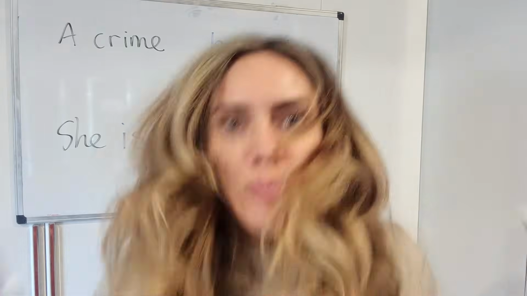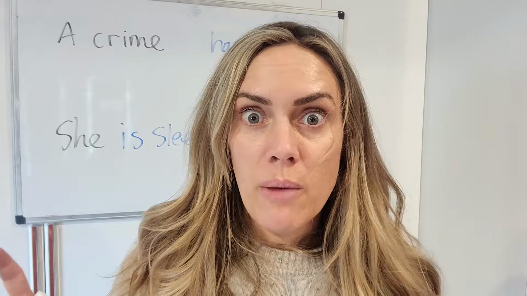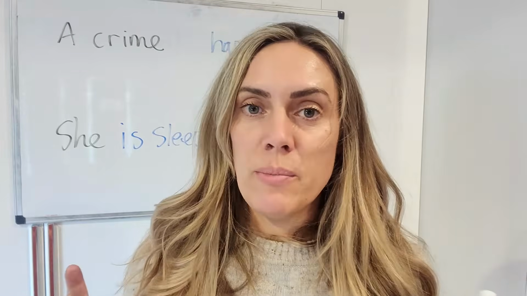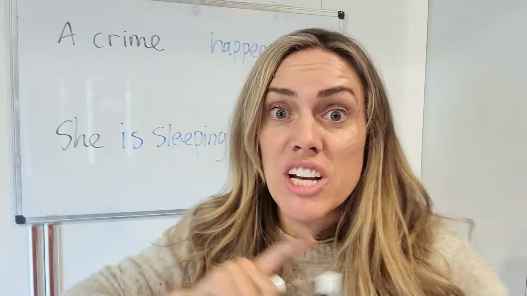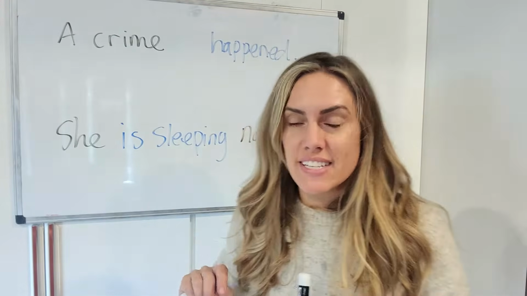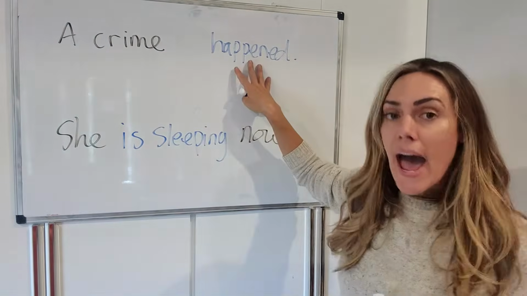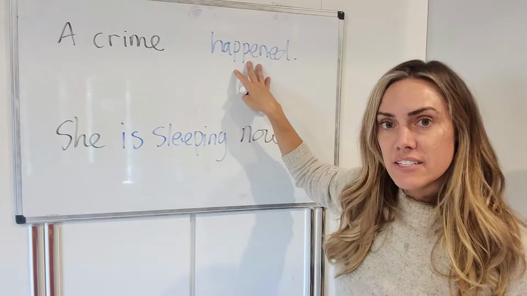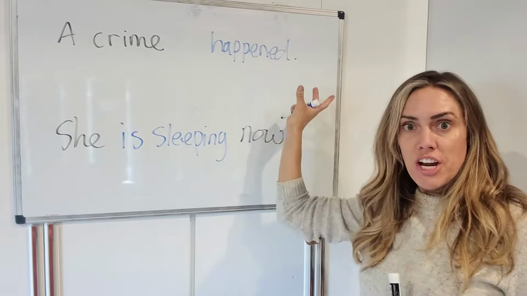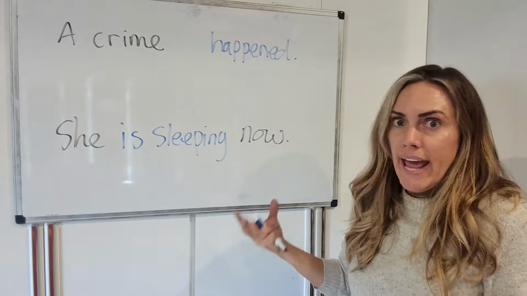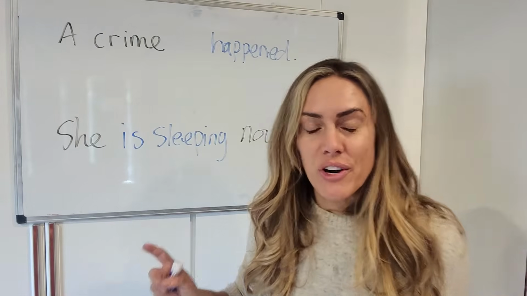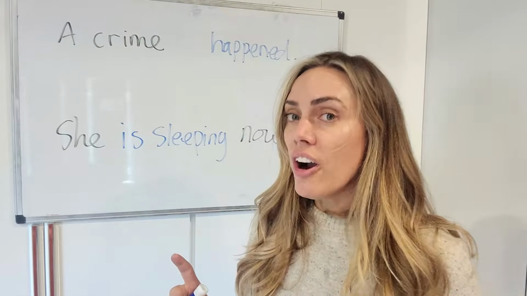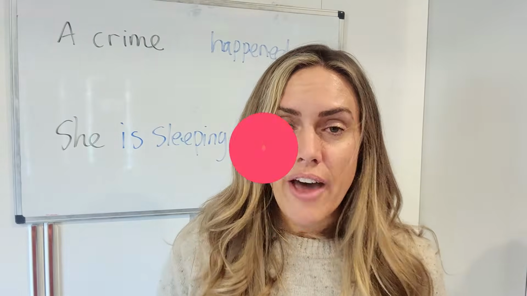Now I'm going to talk about when we make it. But wait, before we do that, let's go over some common mistakes. Now remember, I said if you want to make a verb in the passive voice, it has to be a transitive verb, which means it has to have an object. First, let's look at these active voice sentences. A crime happened. Okay, does this verb have an object, some sort of thing that comes after it, a noun? Crime happened. No, it does not. So therefore, you cannot make it passive voice, and that is really hard. Let's see what would happen if you tried to do that.